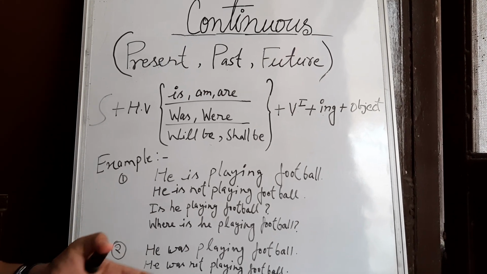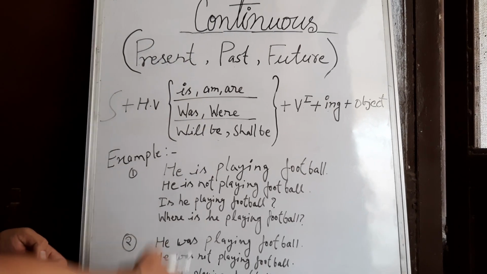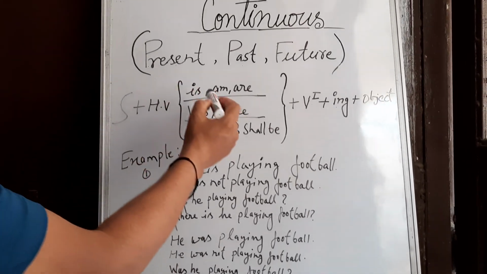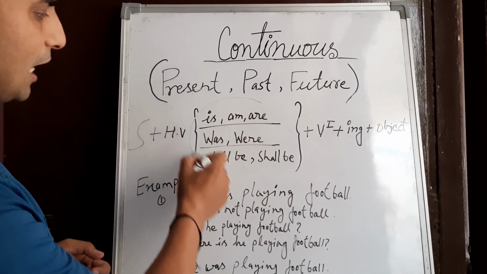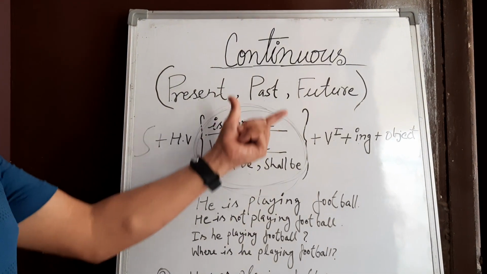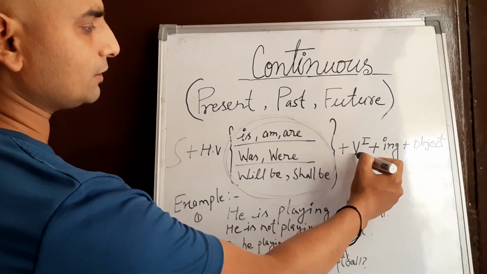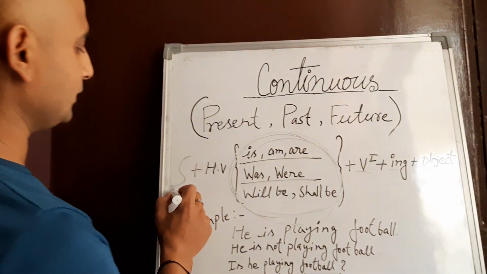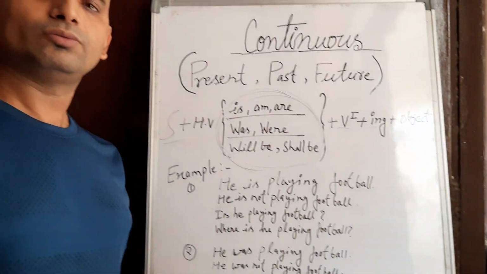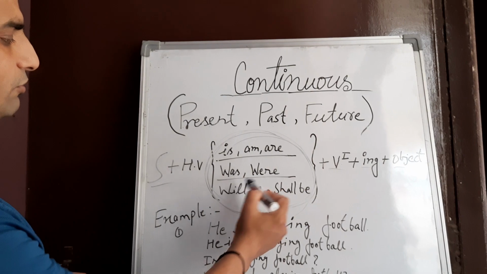You can think why I have chosen to teach you these three tenses in a row. This is the reason: only by changing the helping verb, the whole tense is going to change. So this is common, this is common, this is common, this is also common. Only the helping verb changes. So that's why I have chosen to teach you. As examples: is, am, are, was, were, will be, shall be.